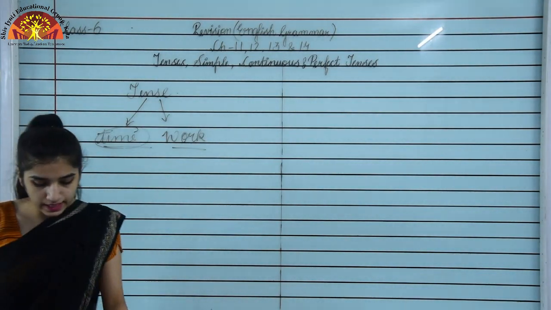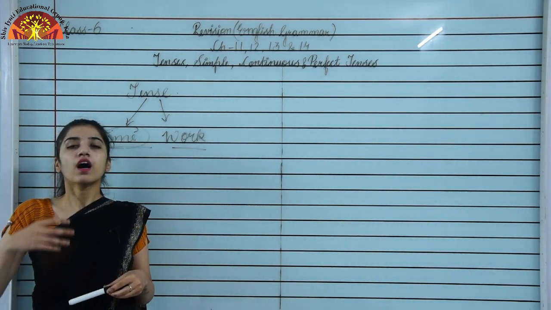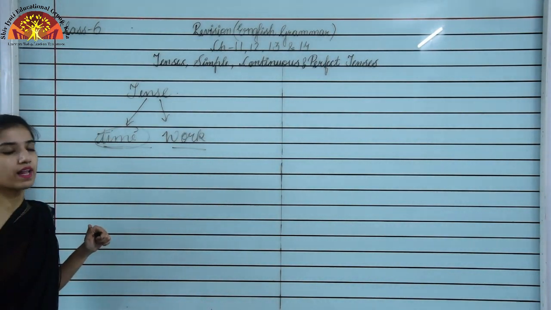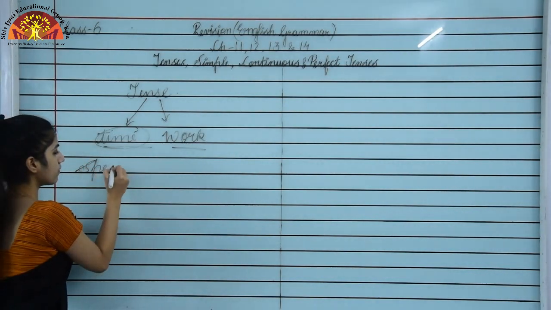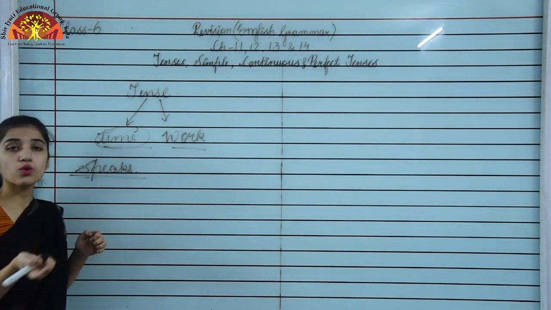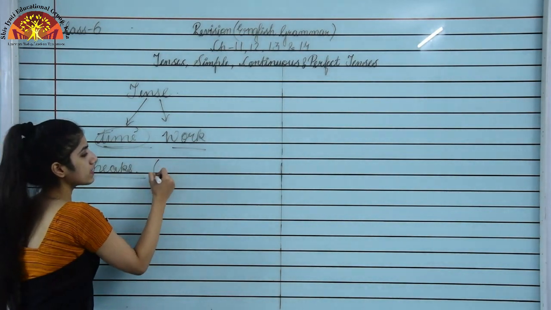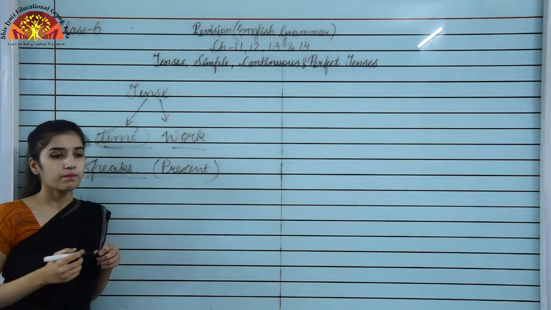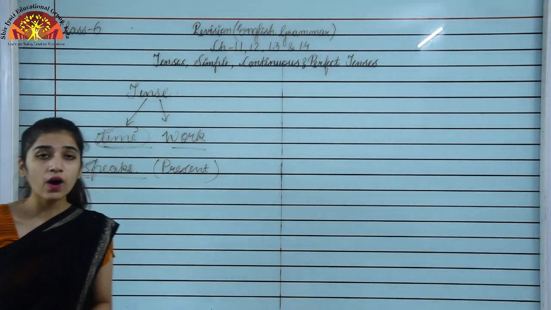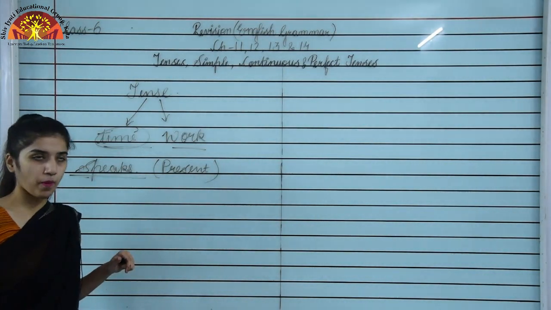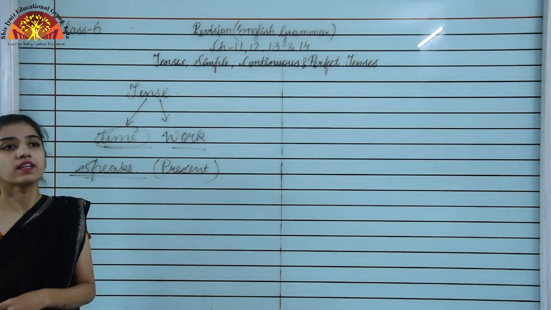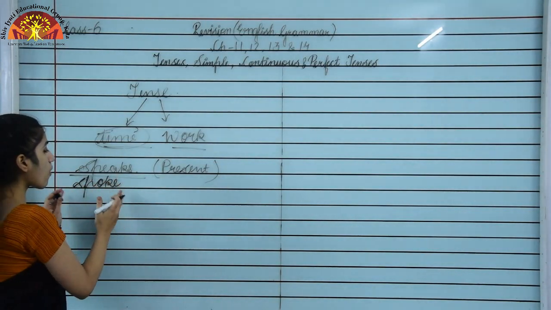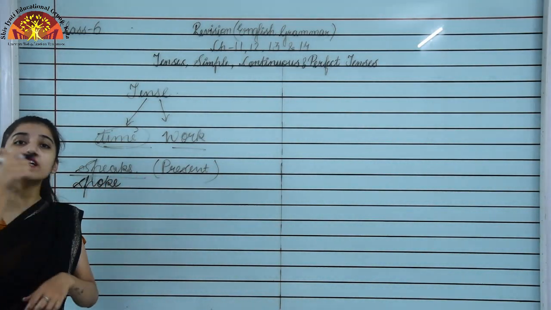First we will see an example. In your book it's written, Naveen speaks well. Here speaks is written, and this shows the present tense. The sentence tells us that the action is done in present time. Now the next word, spoke: Naveen spoke well. Here the verb is spoke, which tells us that the action was done in the past.